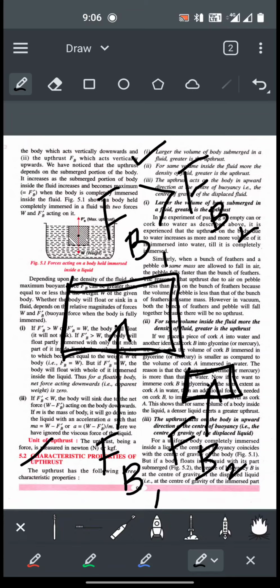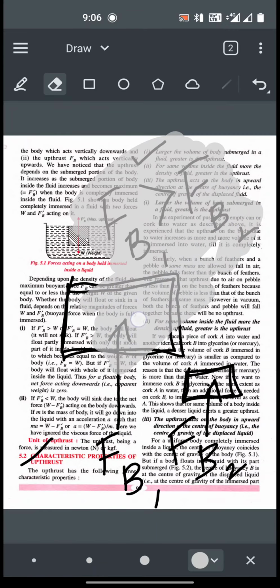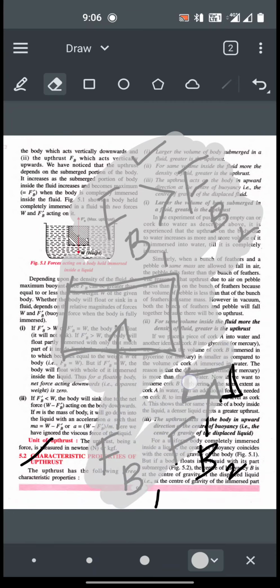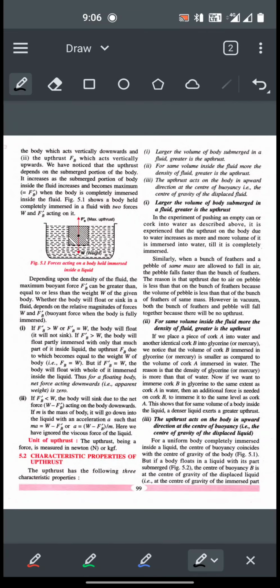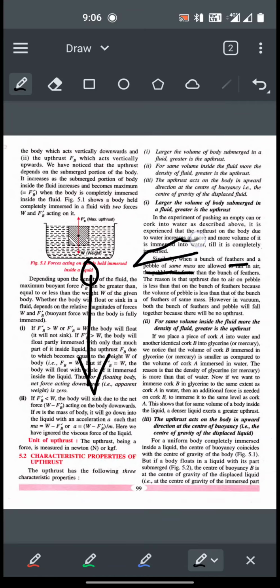As the example given in the book says, if we have a feather and a small pebble, and we let both of them fall through air, a bunch of feathers and a pebble of exactly the same mass, the pebble will fall very quickly, whereas the feather falls very slowly through air.